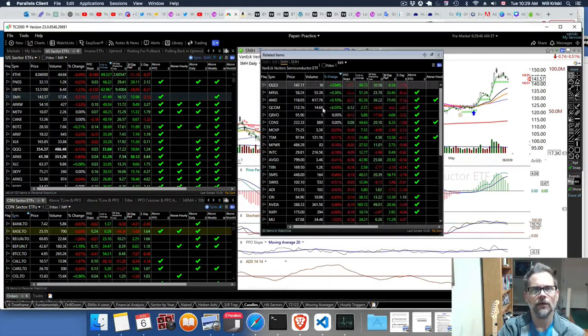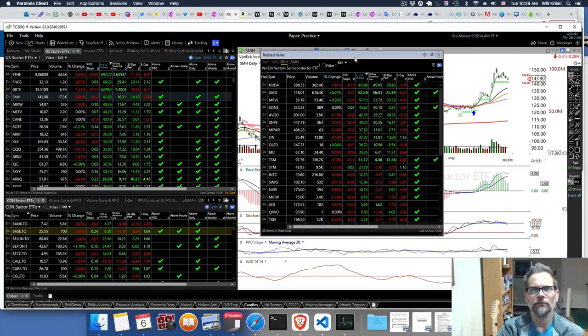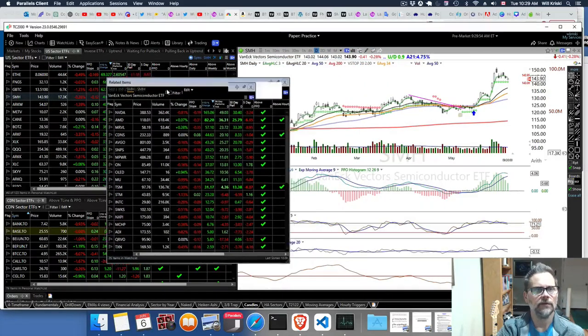And then, like I said, you can go into the SMH ETF or any ETF and look at the stocks that are in there and take a look at, you can sort and see NVIDIA 165%.